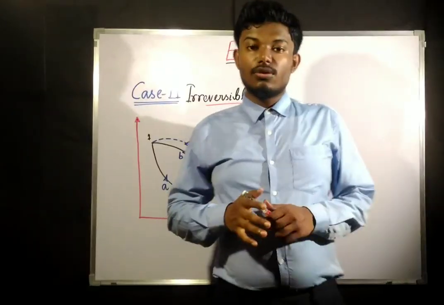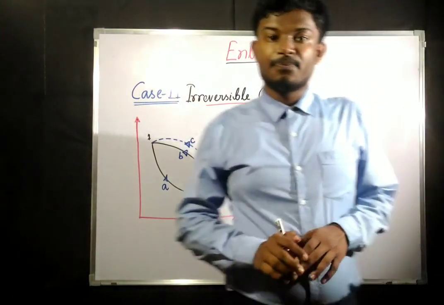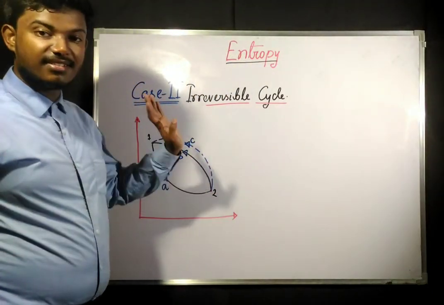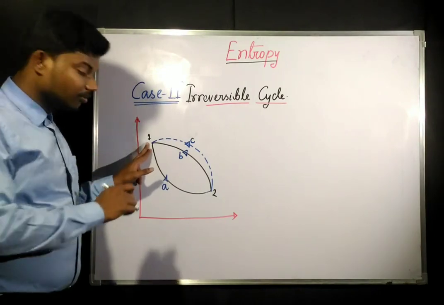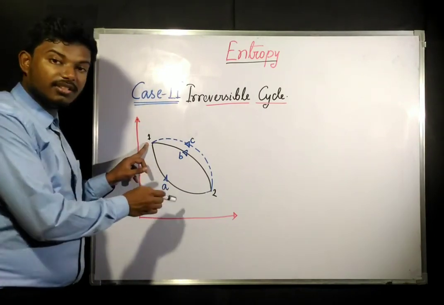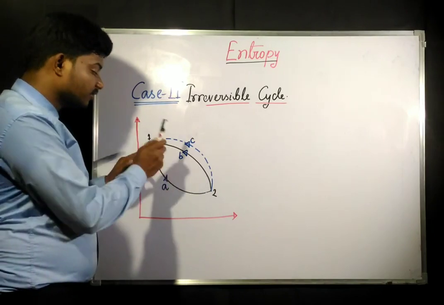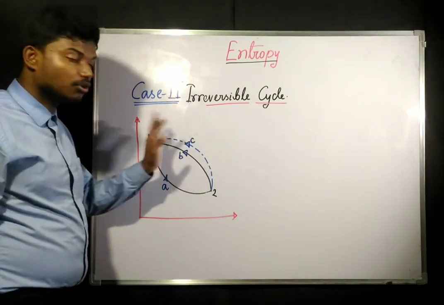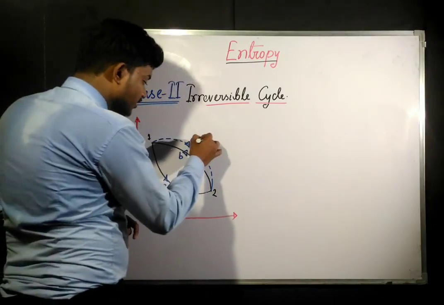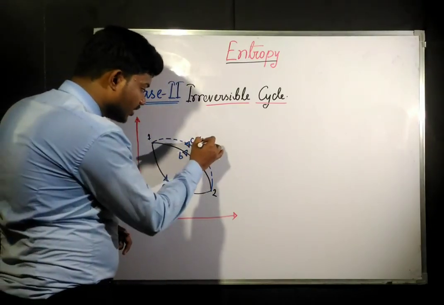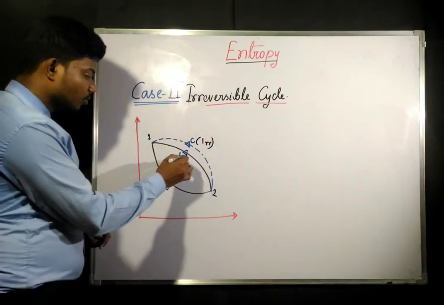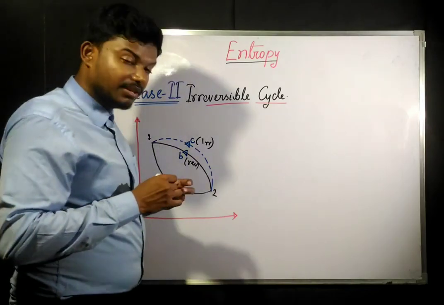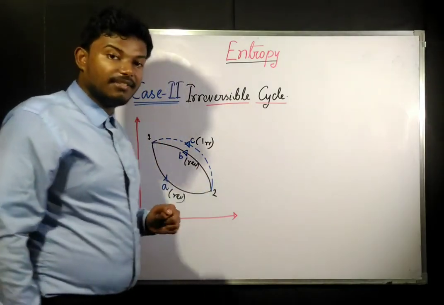Okay, now we are going to consider the irreversible cycle. Irreversible cycle means we will be considering all the things as the same, except that in the previous case we considered process A reversible, process B reversible, and process C also reversible. Now we are taking process C as irreversible. That's why it is given in dotted line. Process C is irreversible, and both A and B are going to be reversible. In the previous case C was also considered reversible.